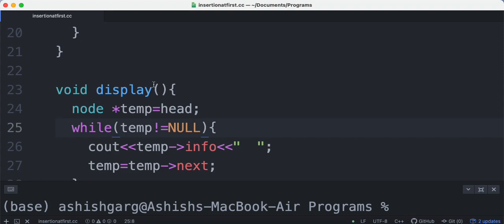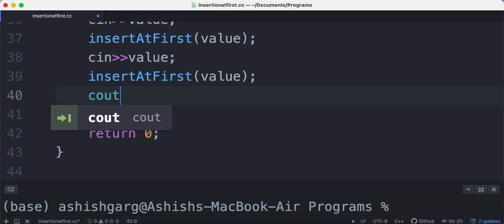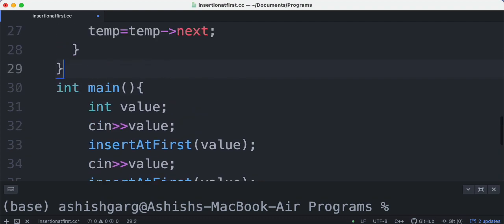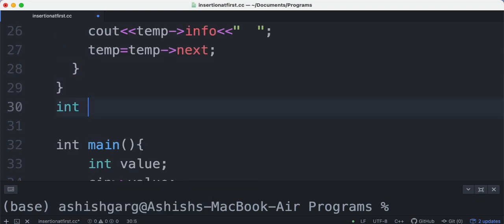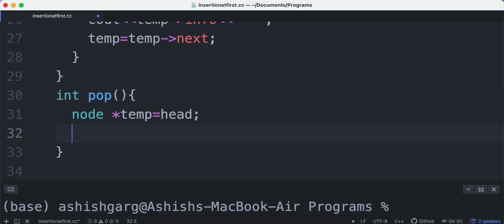So what we can do is implement the pop also. Let's say I want to print with cout the popped element. And what is the pop function? Nothing else, I am writing it here. So integer pop, and what we have to do is node asterisk temp, which is pointing to head initially. Now we have two pointers at head. Even if I move the head pointer to the next node, I have temp already there, so I do not have to go back.